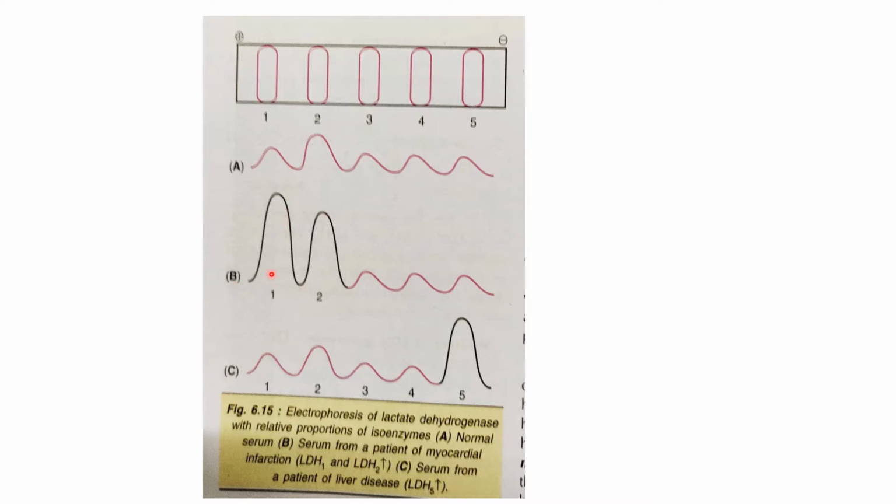So this is called the flipped pattern in myocardial infarction. And C is a liver disease patient, in which LDH5 is increased more. So LDH5 is increased in liver disease, LDH1 is increased in myocardial infarction, and LDH2 is normally more than LDH1 in a normal person. So this is the pattern of LDH alteration. LDH5 is an indicator of liver disease, and LDH1 is an indicator of myocardial infarction.